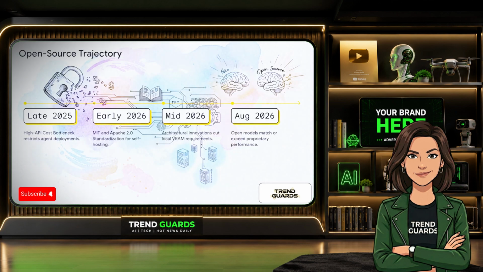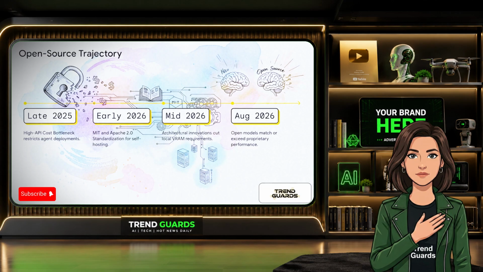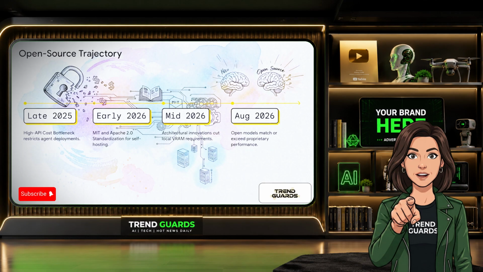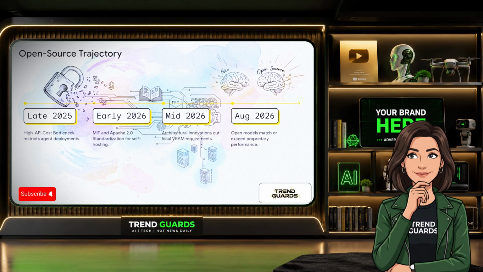Let's pull back and look at how this structural progression fits into the broader industry context, creating a self-reinforcing global ecosystem. Back in late 2025, enterprise developers faced a massive, high API cost bottleneck from proprietary labs. Then, by early 2026, we saw MIT and Apache 2.0 standardization as Chinese labs embraced open licensing, which allowed startups to self-host without platform lock-in. Mid-2026 brought those critical architectural innovations that drastically cut local VRAM requirements. And all of this structural progression led us directly to August 2026, the open source parity epic, where open models officially match or exceed proprietary frontier performance.